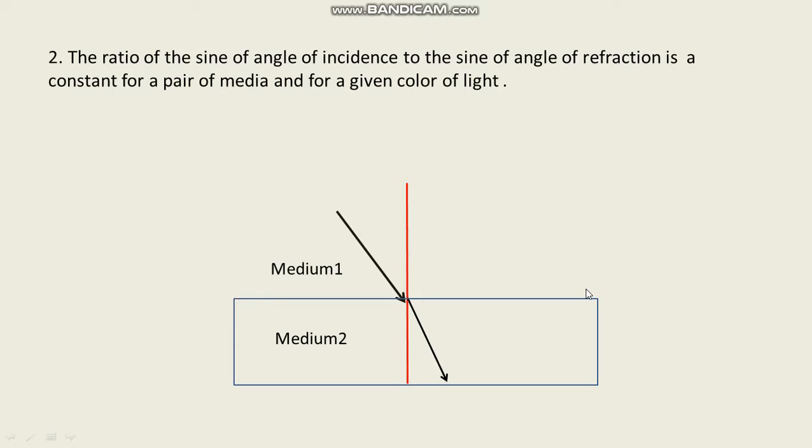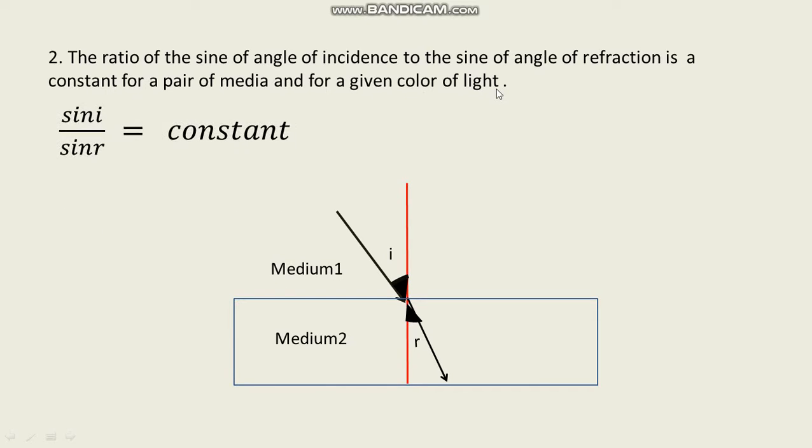Now we move to the second law of refraction. This law tries to give the relation between angle of incidence and the angle of refraction. What it says: the ratio of the sine of angle of incidence to the sine of angle of refraction is a constant for a pair of media and for a given color of light.